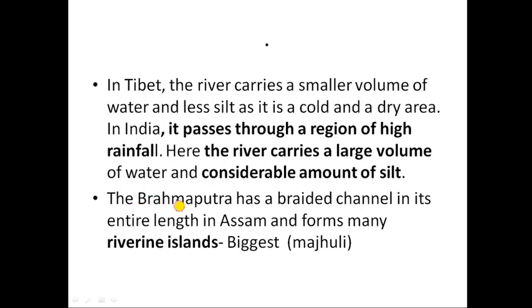The Brahmaputra has braided channels in its entire length in Assam and forms many riverine islands. One of the biggest, Majuli, is the biggest riverine island of the world.